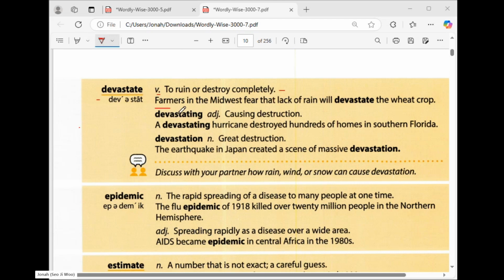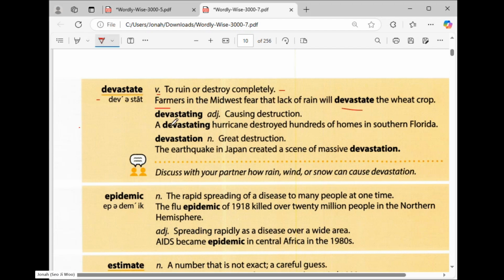So they are worried, they are scared, because when there is a lack of rain, when it's not raining, it will ruin or completely destroy the wheat crop. So it is used as a verb here.